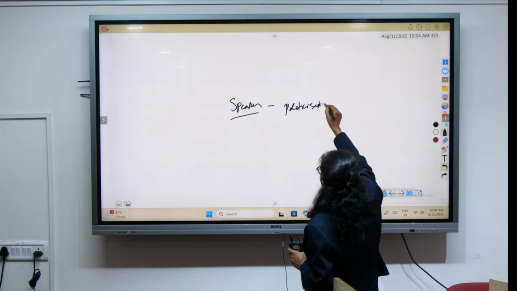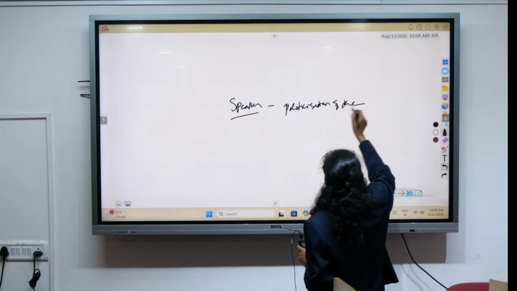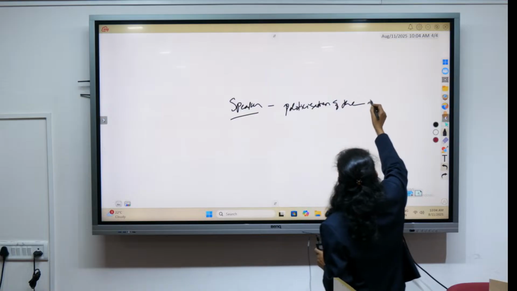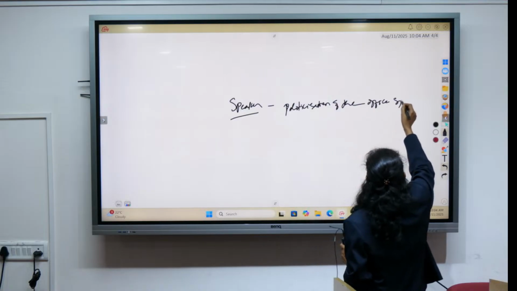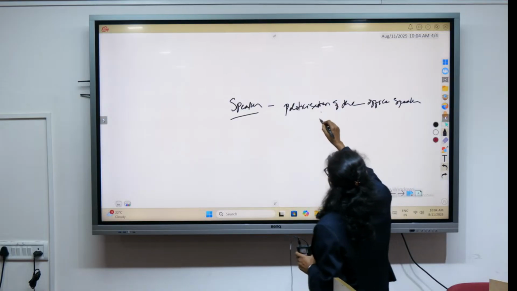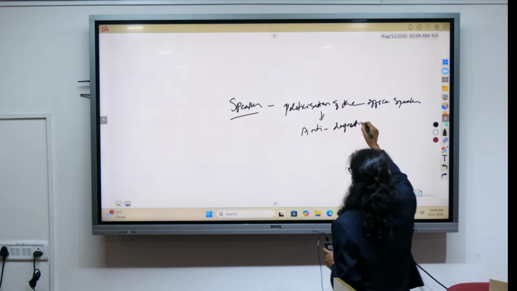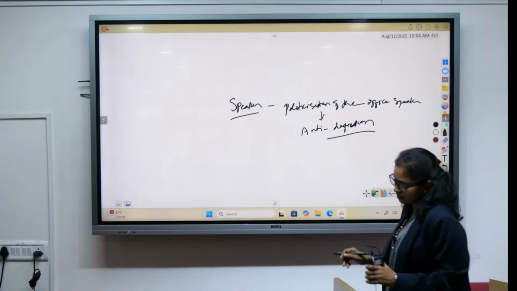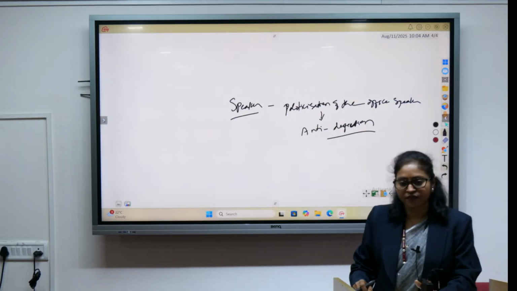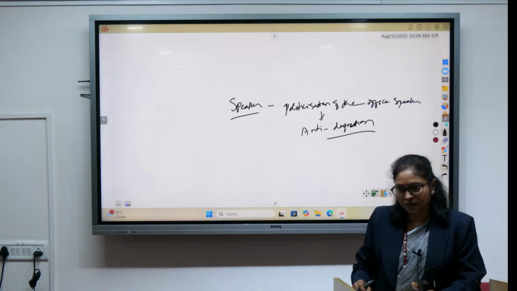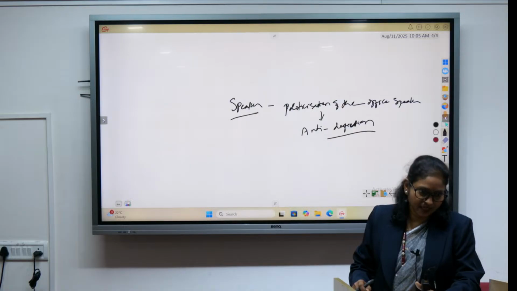Politicization of the office of speaker relates with the anti-defection law and anti-defection cases, because the speaker is the decider in the case of anti-defection, and we have seen a lot of politicization in the issues.